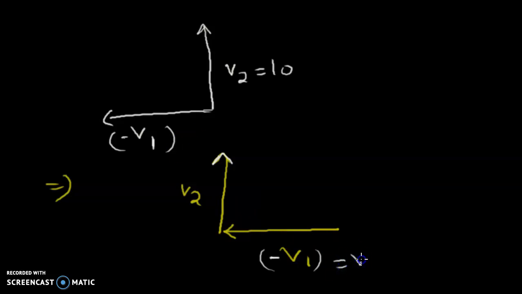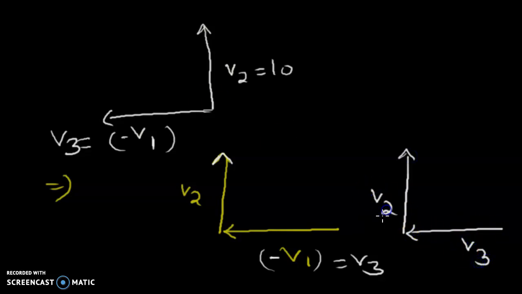You can call it v3 or anything else. So v2 plus v3, you just need to add these two vectors. And how did we learn? Head of one to tail of the other, then the resultant would be represented, I'm drawing it with a different color, from the head, from the tip.